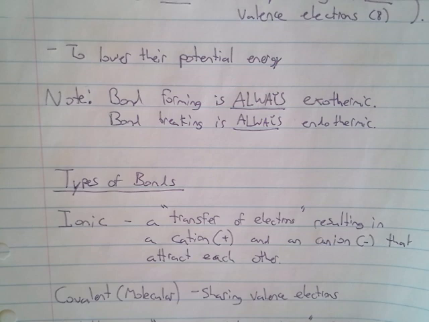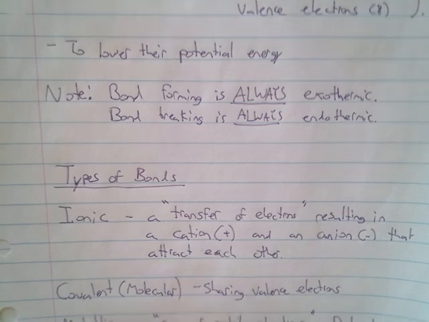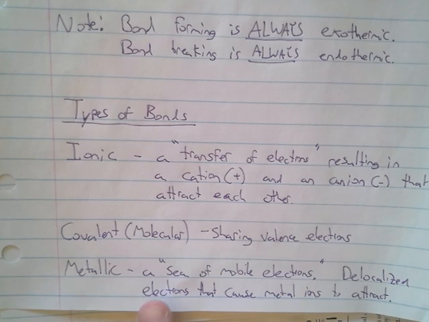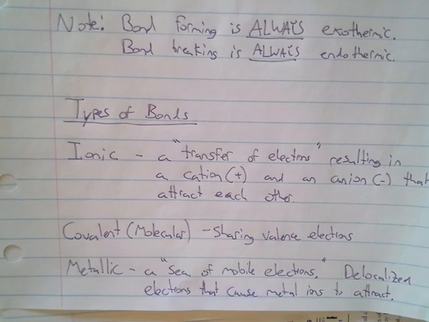And then finally, the strongest type of bond is technically called metallic. And as you might imagine, metallic bonds occur with metal atoms. But it's not between different metal atoms, it's the same metal. And what happens is the metals just let their valence electrons roam around the entire structure. And that's why it's called a sea of mobile electrons. Or another way to say it is they're delocalized electrons.